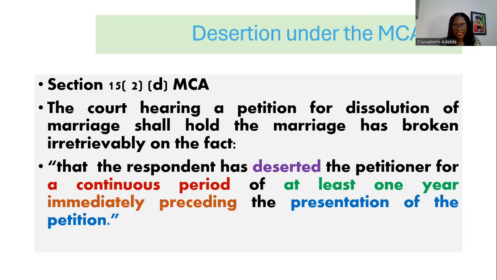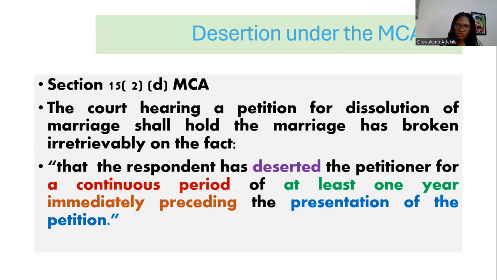So Section 15(2)(d) is a key section when it comes to the issue of desertion. One of the things that we must note about desertion is that it's one of the grounds that survives the matrimonial offense regime. Even though we are running a no-fault regime now, technically, but not actually essentially. Desertion was one of the matrimonial offenses that were recognized at common law as constituting a basis for ending a marriage. So those elements that can be found under Section 15(2)(d) should be noted carefully.